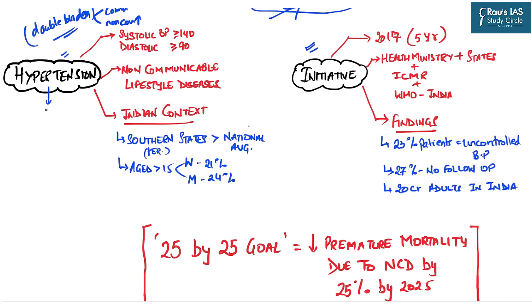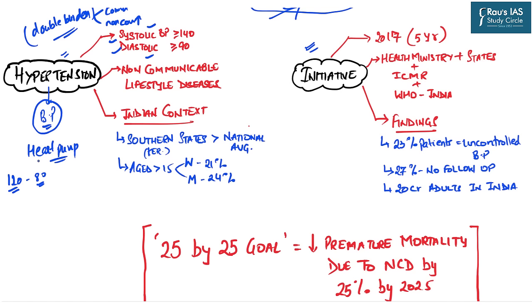Now, hypertension is related to the blood pressure levels. This blood pressure level is, as we know by common understanding, related to the heart pumping. There are two types of blood pressures: one is the systolic pressure, the other is the diastolic pressure. From common understanding, we know that the normal blood pressure is 120 by 80. So this 120 pressure is of the systole and 80 is of the diastole. Now what exactly is the systolic and diastolic blood pressure?